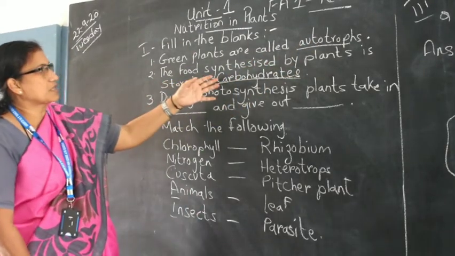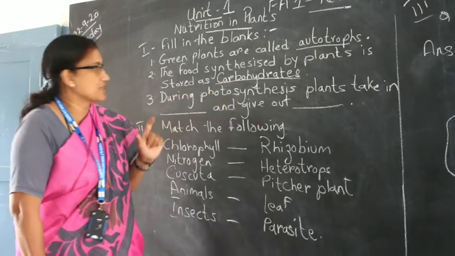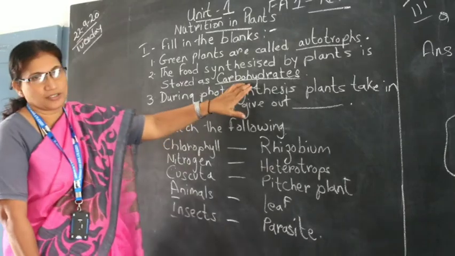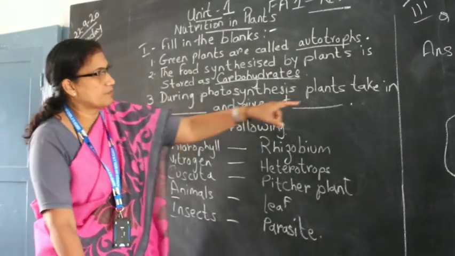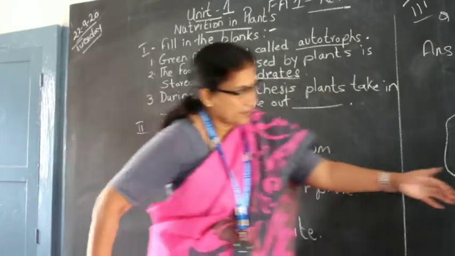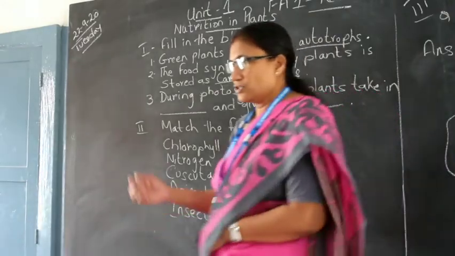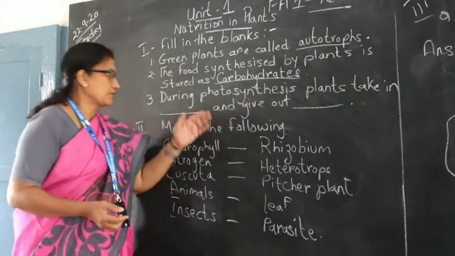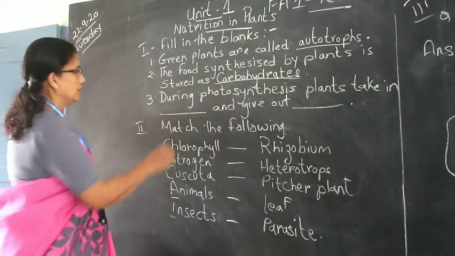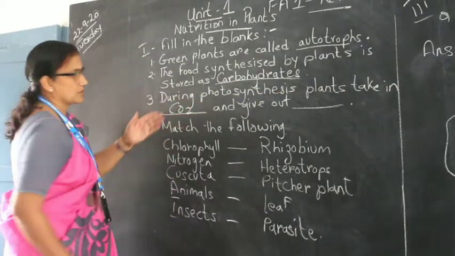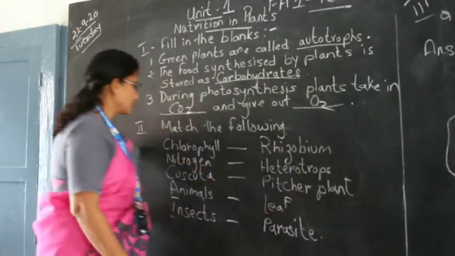The food synthesized by plants is stored as carbohydrates. The food that is made in the plants is called carbohydrates. Then during photosynthesis, plants take in carbon dioxide and give out oxygen. So the same thing, children, you can write over here. During photosynthesis, plants take in carbon dioxide, which is written with the chemical formula CO2, and give out oxygen, O2.